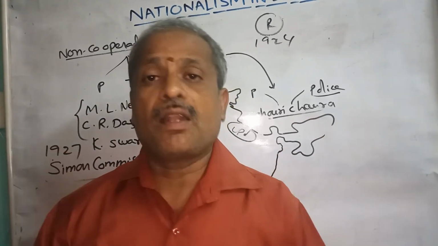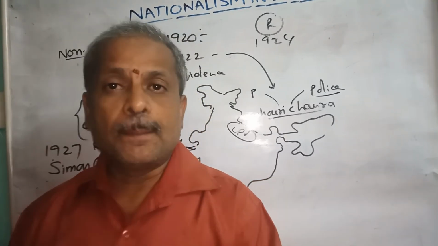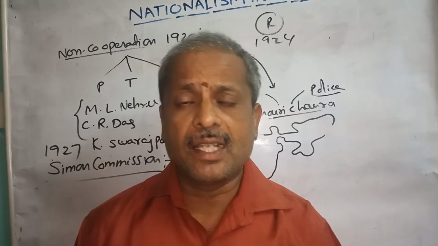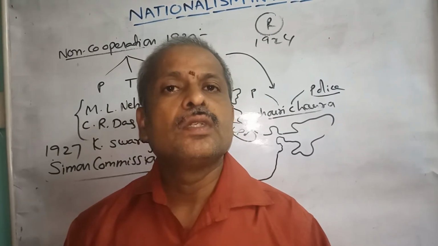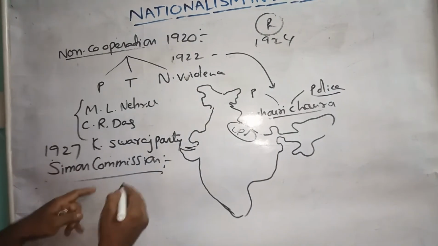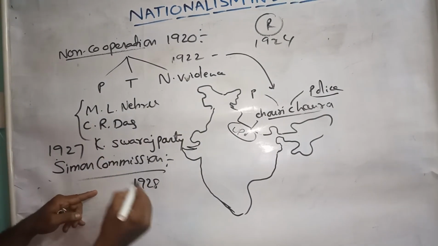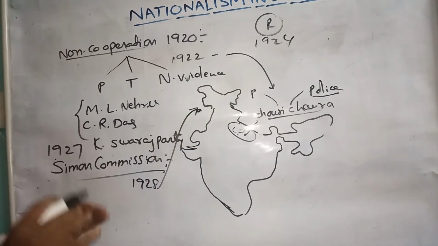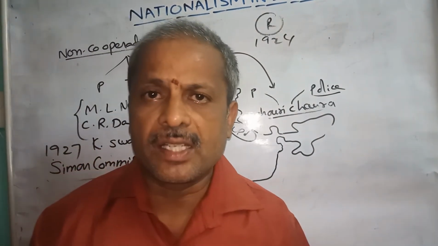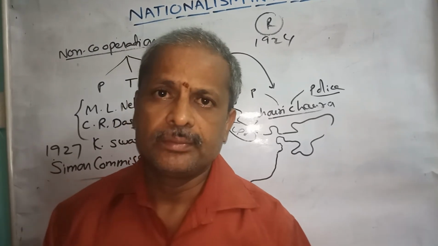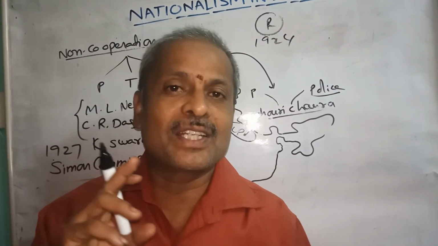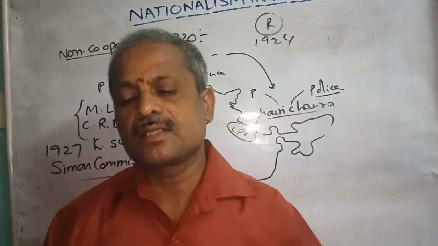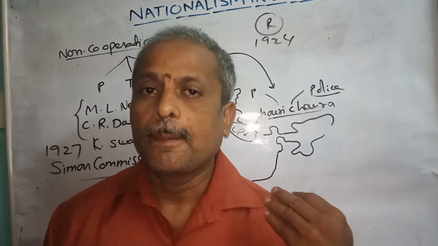That's why Lala Lajpat Rai and some other important leaders started agitation against the Simon Commission when it landed at Lahore. In the year 1927, when the committee came to India at Lahore, in present Pakistan, Lajpat Rai and other great leaders of our India started agitation. And they gave a slogan: Simon, go back.